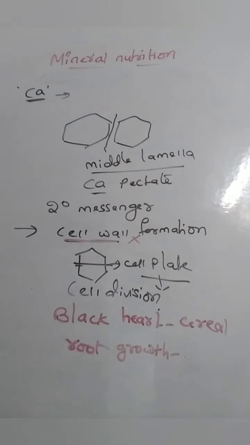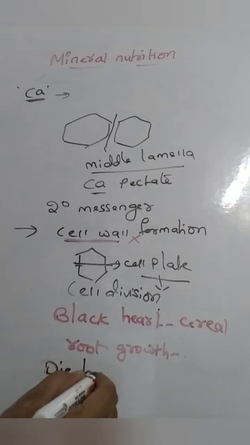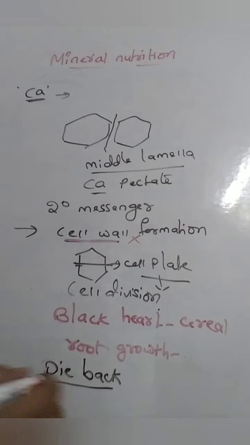In some plants it also causes dieback disease. The stems will become very pale in color, and they will die later. So these are the main things.